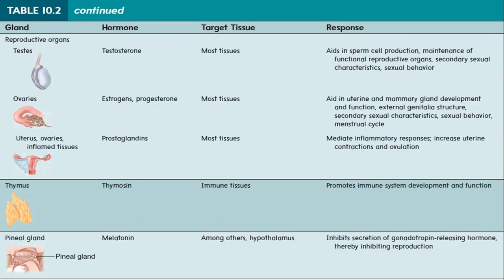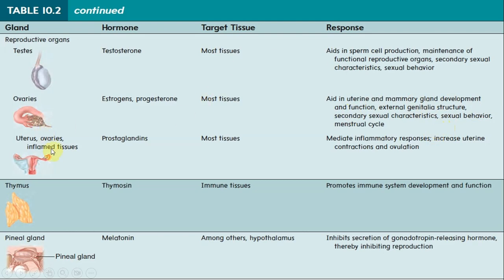Very simple. Your reproductive organs, what will they do? When we talk about the testes, they produce testosterone, which aids in sperm cell production, maintenance of functional reproductive organs and secondary sexual characteristics. Ovaries produce estrogen and progesterone, acting on most tissues. It aids in uterine and mammary gland development and function, external genitalia structure, and secondary sexual characteristics.